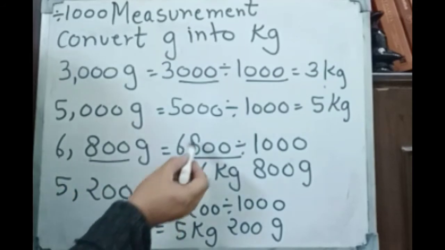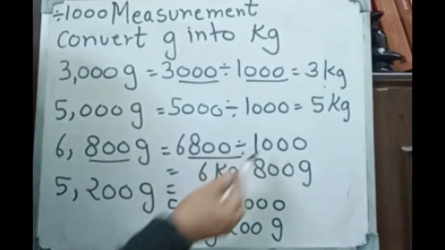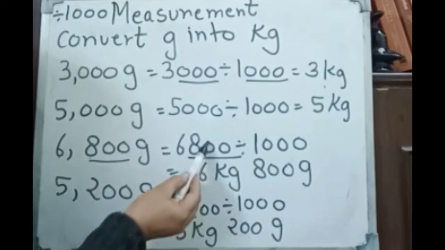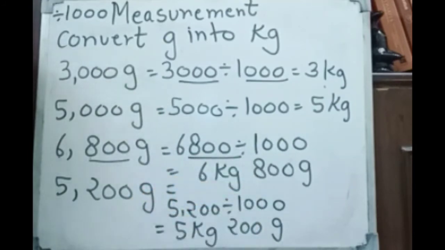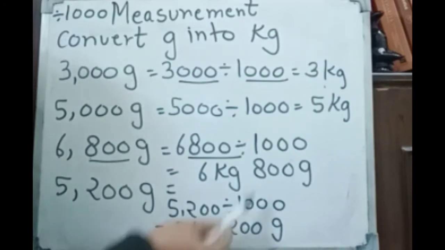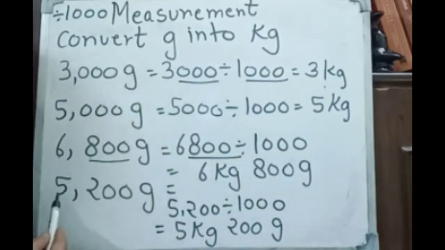So 6800 divided by 1000, 6 kilogram, 800 gram. Same here, we have 5200 gram. So when you divide it by 1000, here ones, tens, hundred, you have to take it for gram. Why? Because in 1000 we have 3 zeros. So 5200 gram we have 5 kilogram 200 gram.